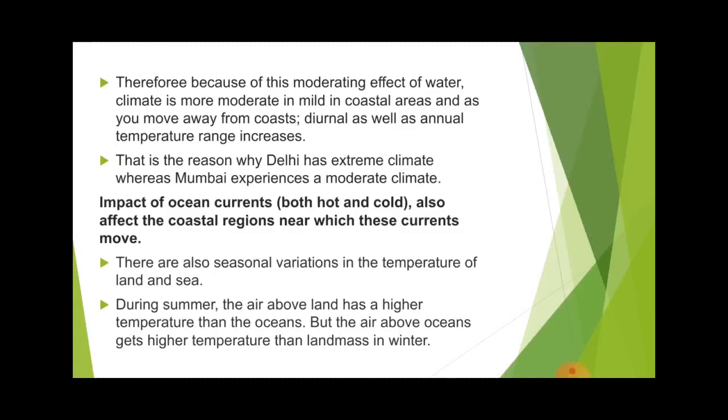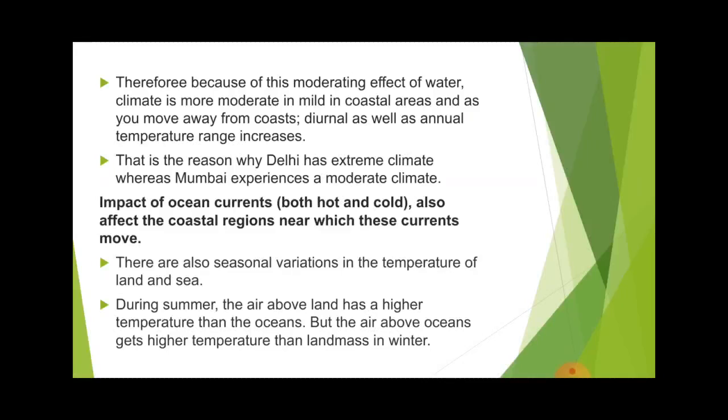During the summer, the air above the land has higher temperature than the ocean. So in the summer time, what happens? The air above the land is higher in temperature than the ocean, but the air above the ocean gets higher temperature than the land mass in winter. So in the winter, what happens? The ocean has the higher temperature, and in summer the land has the higher temperature. So this makes the temperature of the coastal areas moderate because of the different temperature of the land as well as the ocean.